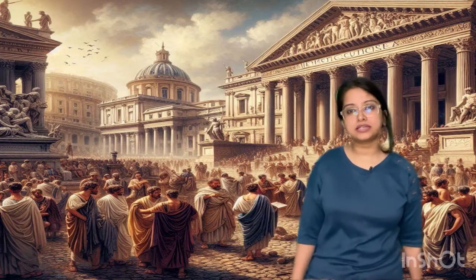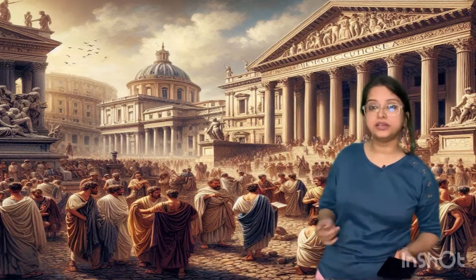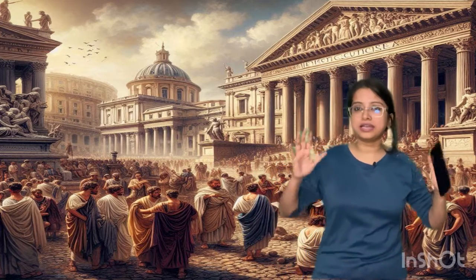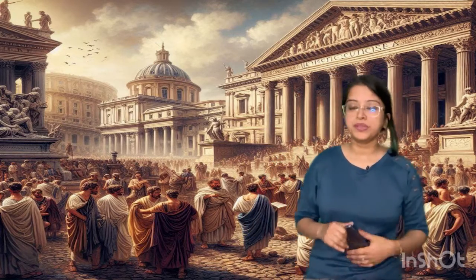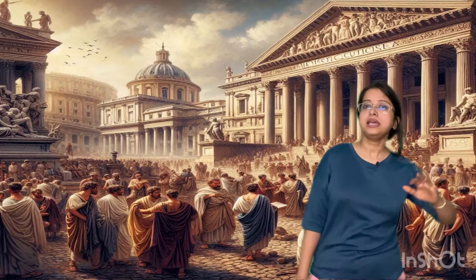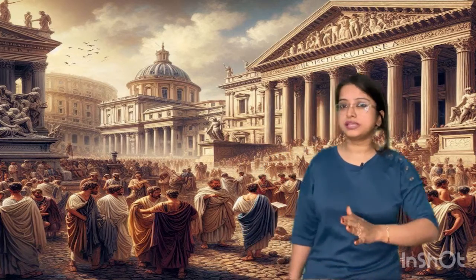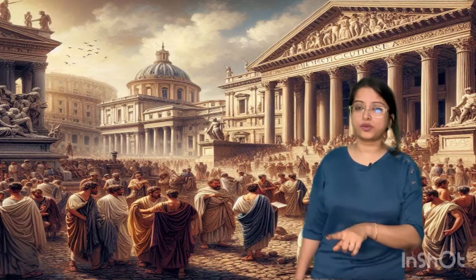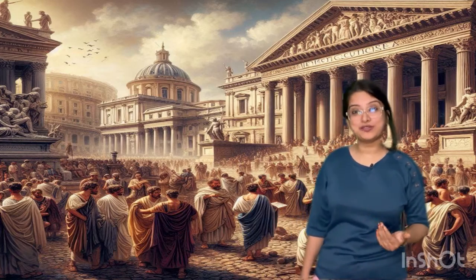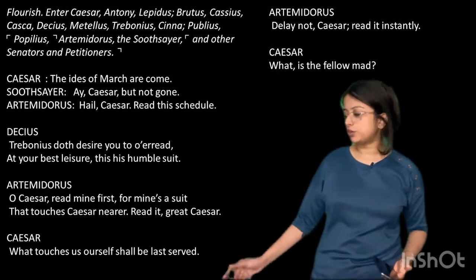As you can see from the first picture, you can get a quite clear understanding. We are here in front of the Senate, where Julius Caesar is persuaded that he has to go to the Senate. There is no other option, and he decides to go. But on the way, he meets certain people. As the soothsayer had said that the Ides of March would be dangerous for him, the same thing is happening. The planning is already done, and they have come here to carry out their plan. What plan? The murder of Caesar, right? Moving on to the next picture, what you can see is our text.